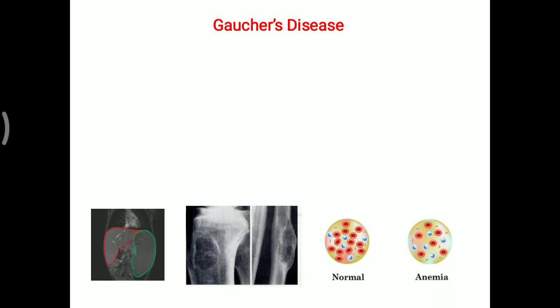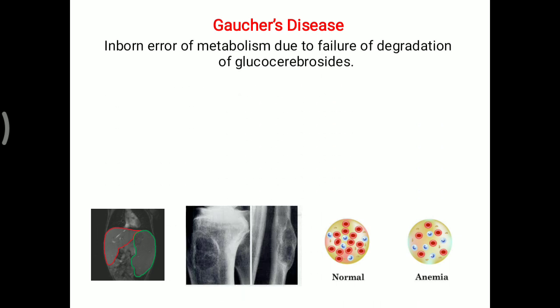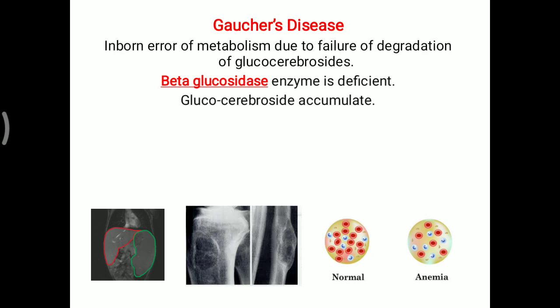First, that is Gaucher's disease. Here, it is an inborn error of metabolism due to failure of degradation of glucocerebrosides, which is one of the sphingolipids. Here the beta glucosidase enzyme is deficient, so this glucocerebroside will not be metabolized in the lysosome, and it remains deposited in the tissue.